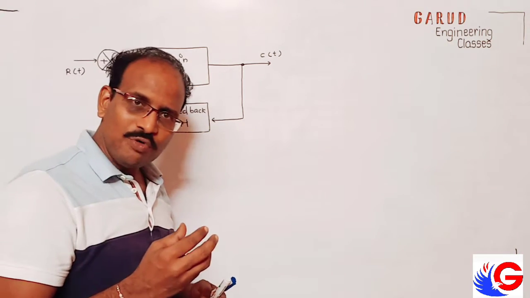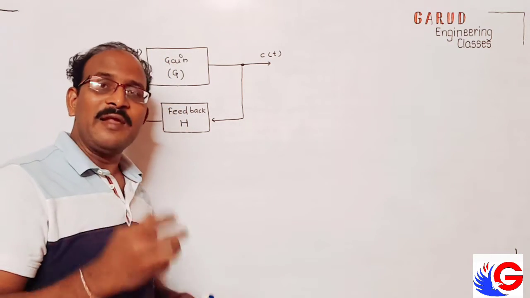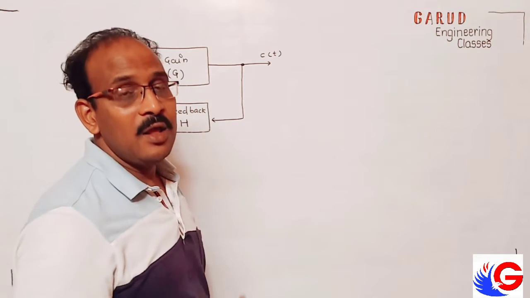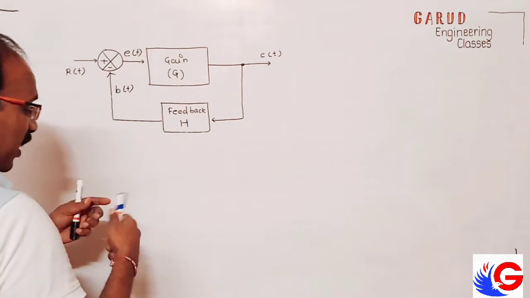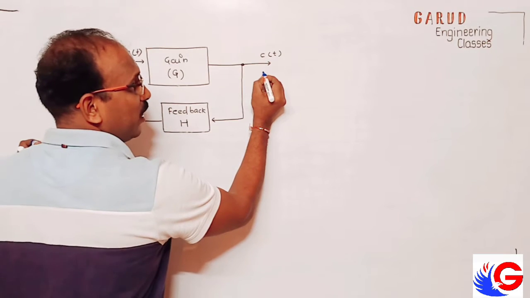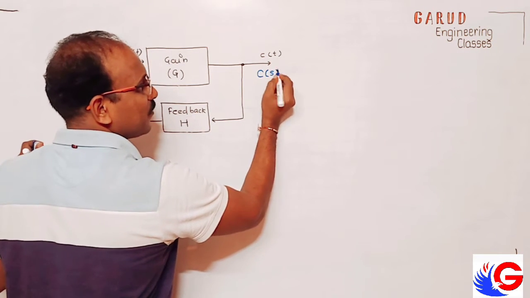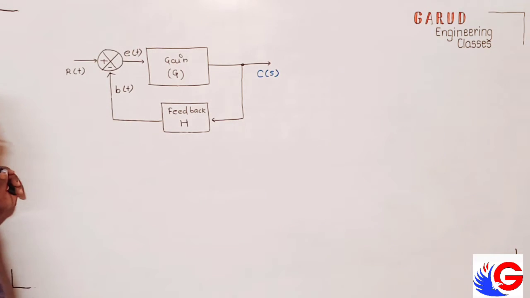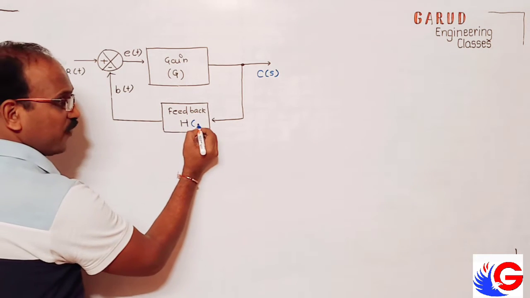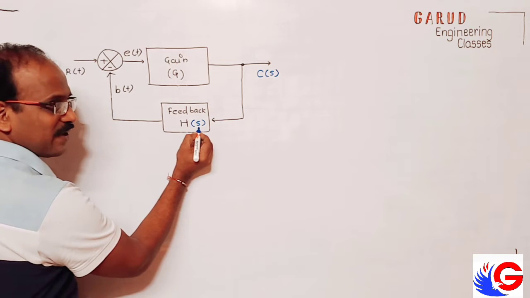But whenever we use control systems, we always present the system in the Laplace domain. So how do we write in the Laplace domain? As I told, in the Laplace domain, the letter will be capital C of S. Okay. This is H of S. What is S? S is a suffix.